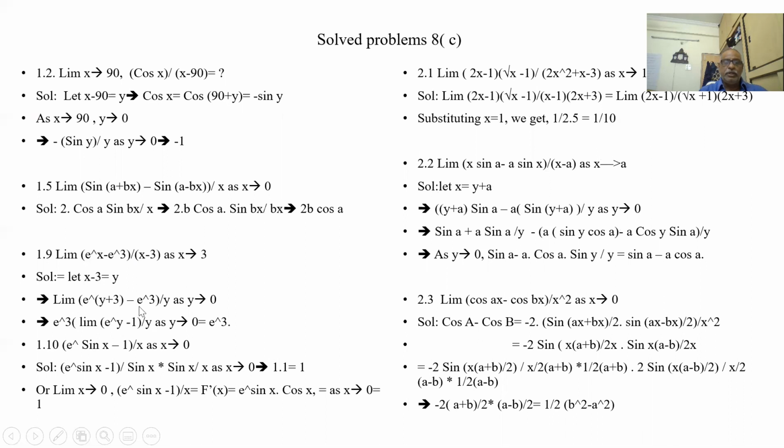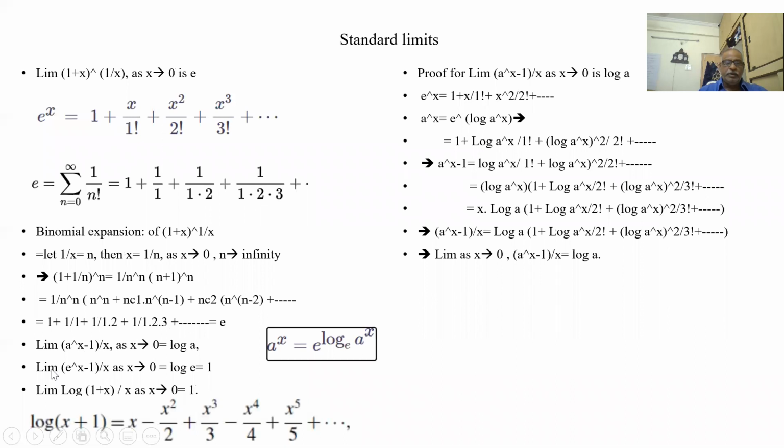So e to the power of x minus a by x. E to the power of x minus 1 by x is equal to log e. So that is e cubed. See here we have seen this formula. Limit of e to the power of x minus 1 by x as x tends to 0 is log e.